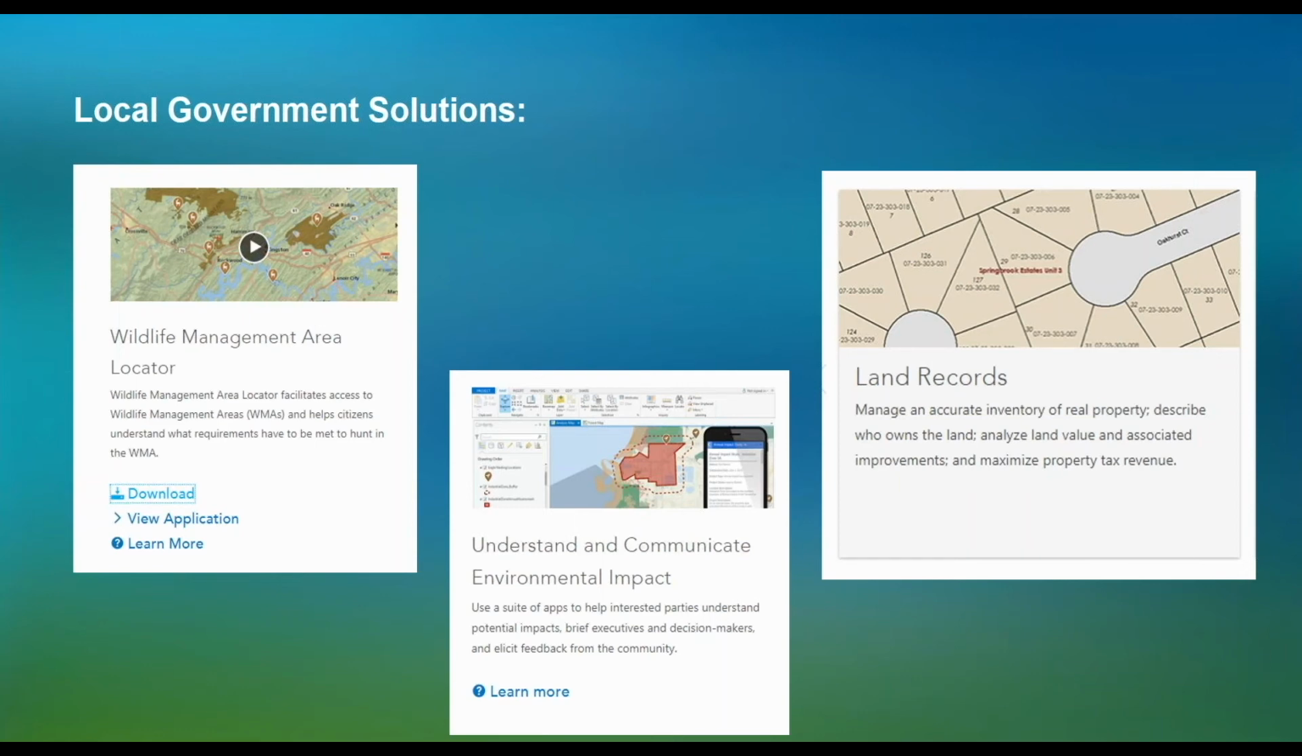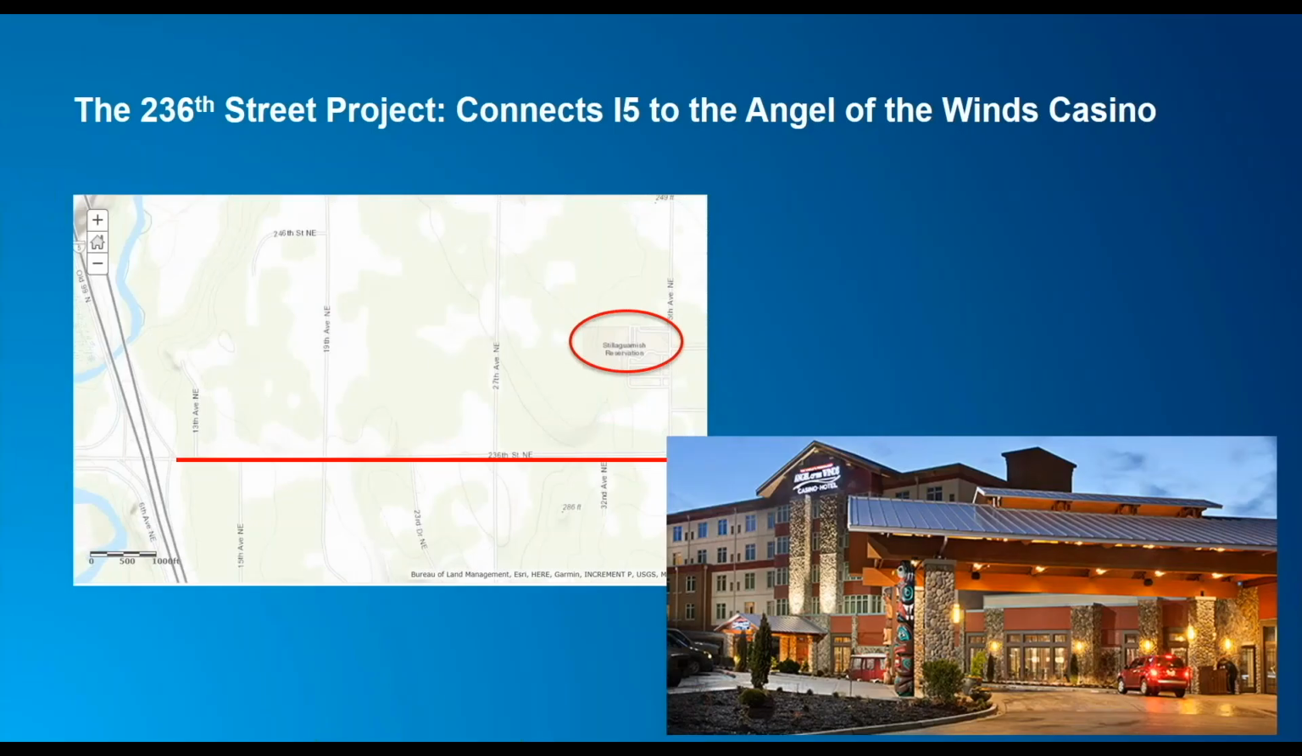And then one of the most common requests we receive from all tribal members and staff is a very simple app that simply tells us property ownership. Currently, our tribe is engaged in a major project, multi-million-dollar transportation project that would upgrade the current road that connects Interstate 5 to the Angel of the Winds Casino. The road was built in the 1940s.